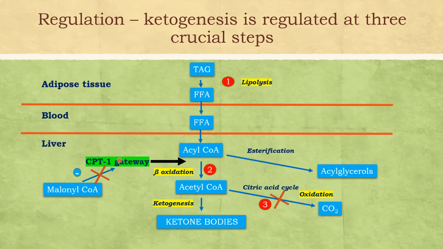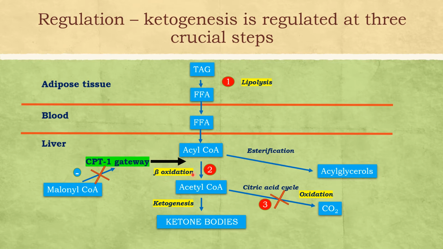So if CPT1 is inhibited, then there won't be any beta oxidation, because that is the gateway where the activated acyl-CoA enters the mitochondria. So whenever there is deficiency of insulin, malonyl-CoA is not formed, so the inhibition is released and there is more beta oxidation. So decreased insulin causes more lipolysis. Along with that, there will be more beta oxidation.